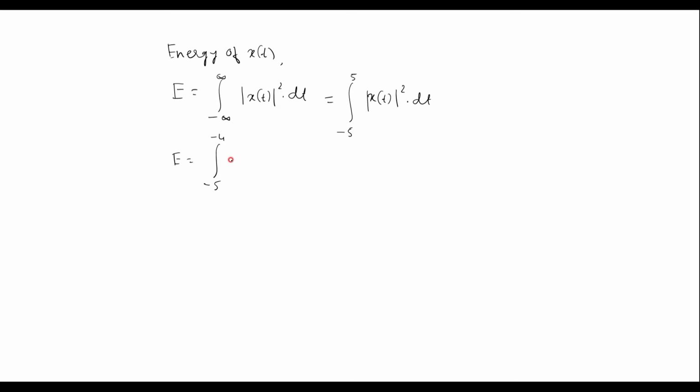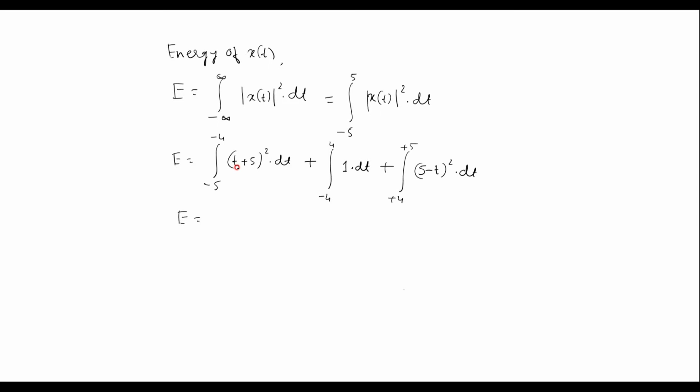minus 4 a ramp signal exists. The value of the ramp signal is (t plus 5) square into dt, plus we can observe that in between minus 4 to plus 4 there is a step signal whose magnitude is 1, that is 1 into dt, plus in between plus 4 to plus 5 there is another ramp, that is a falling ramp, whose value is (5 minus t) whole square into dt. Now we'll simplify this further.